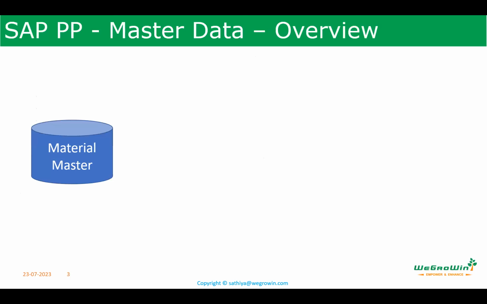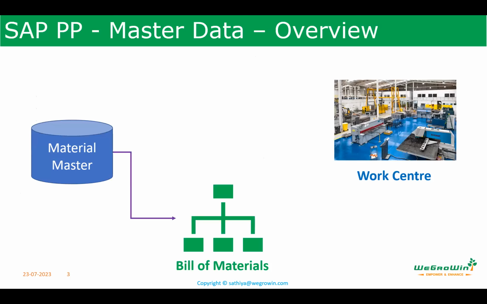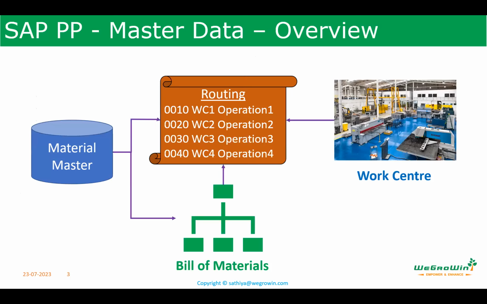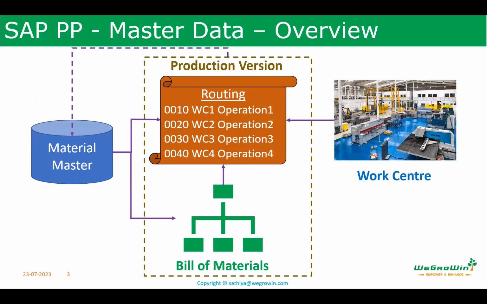So with bill of material, once we start, we will see the overview of SAP PP master data. This one we discussed already. We will be seeing this again and again to understand the connection between all these master data. The material master is there.